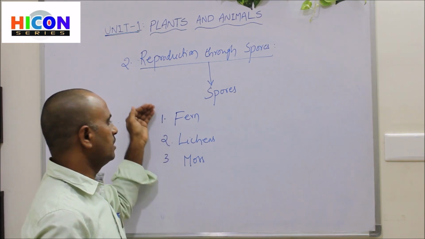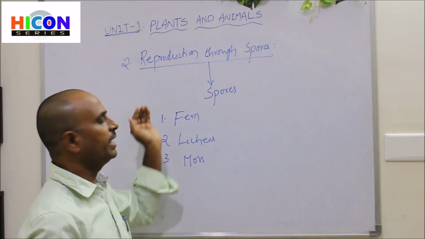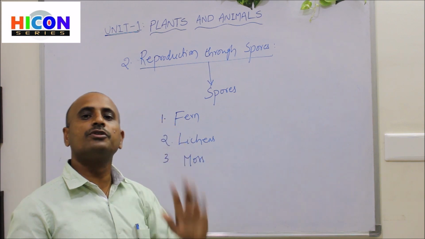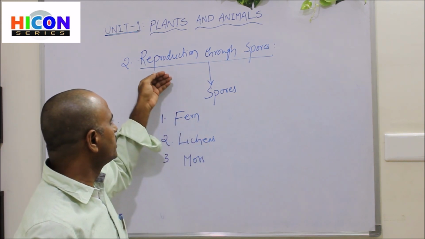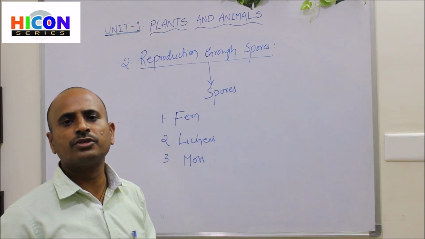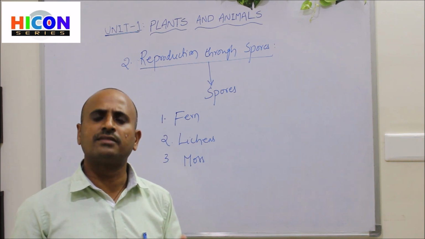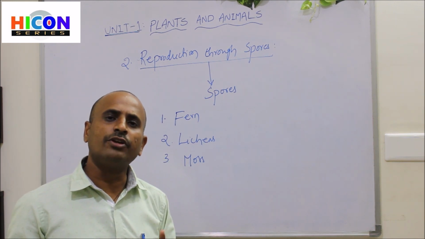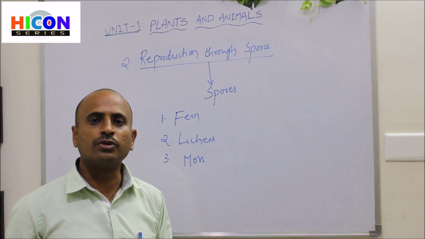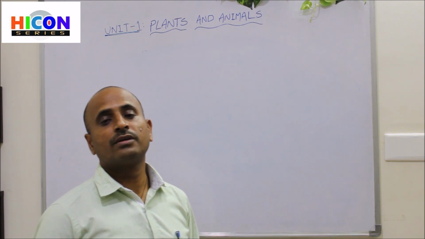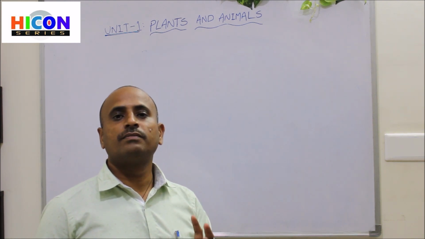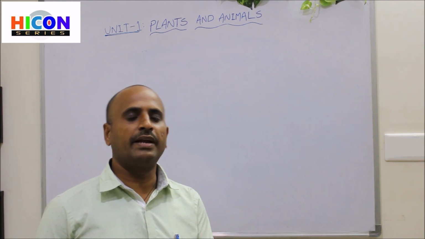So these three are examples of plants which can reproduce new plants from their spores. Because these plants do not produce any fruits and seeds, they use their spores to produce new plants.